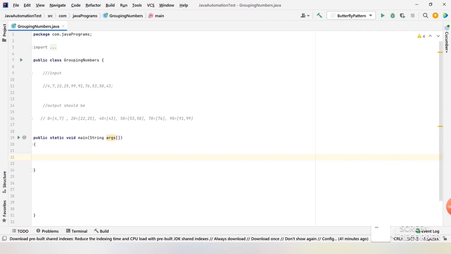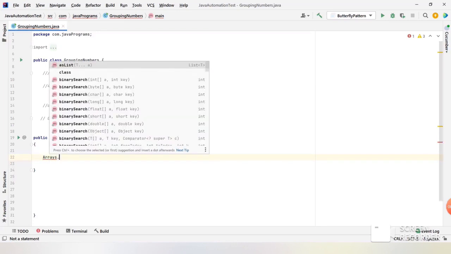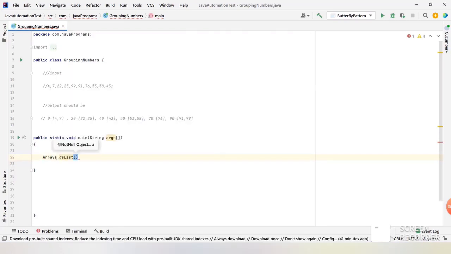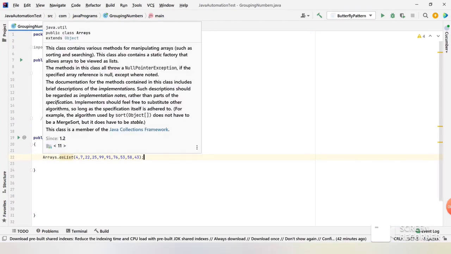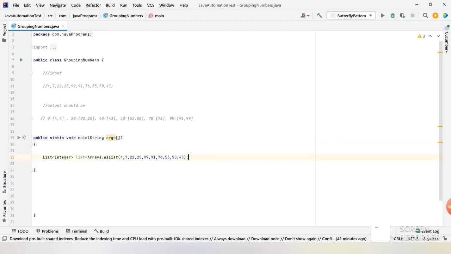Let me store all the elements in a list first. To do that, I'm using the Arrays class, which we are importing from the java.util package. It has an asList method, so we pass all the integers, and it will convert them into a list. The return type will be a List of Integer. Let me create a list of integers and name it list. Now all these members are converted into a list.